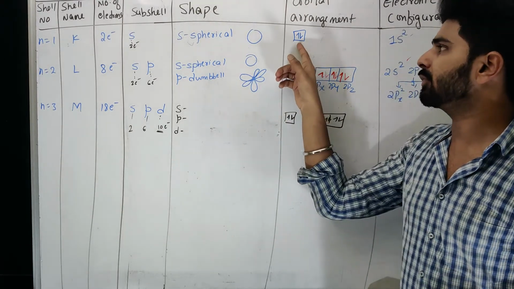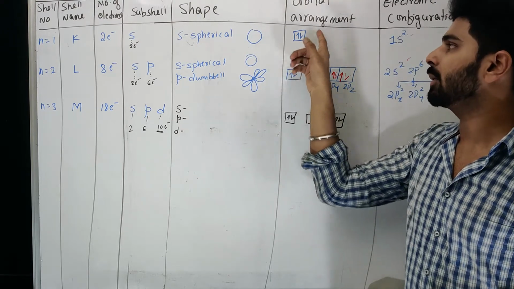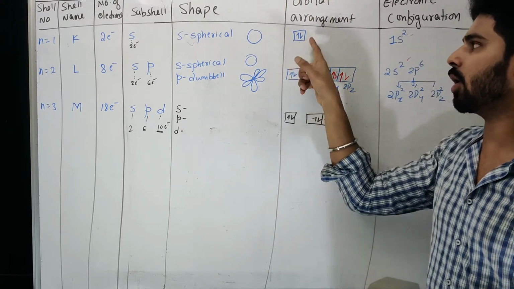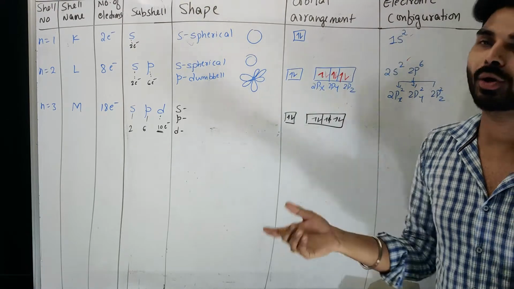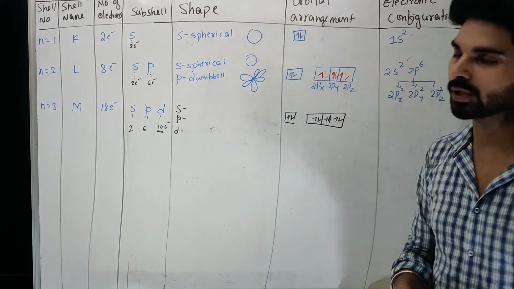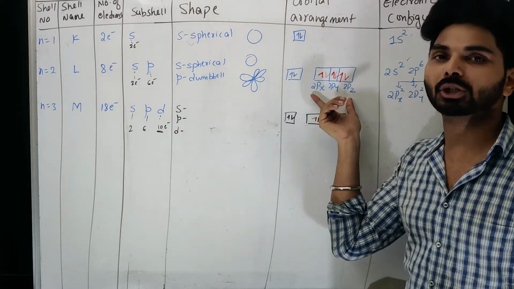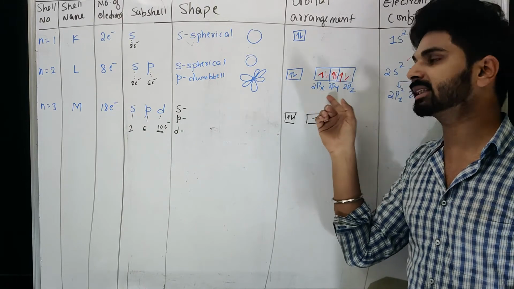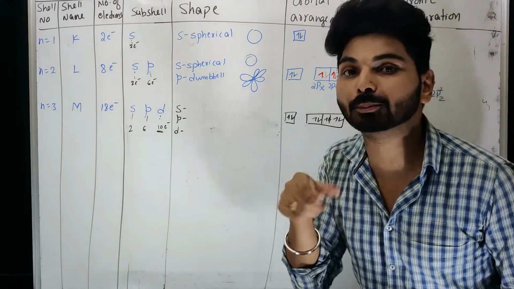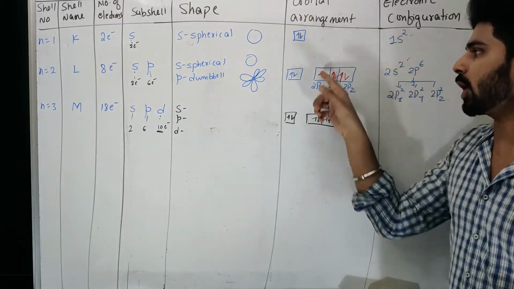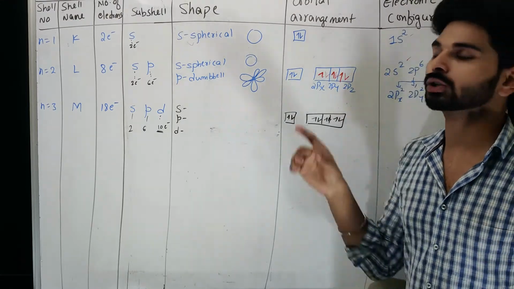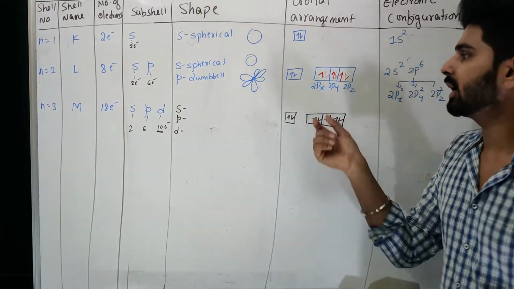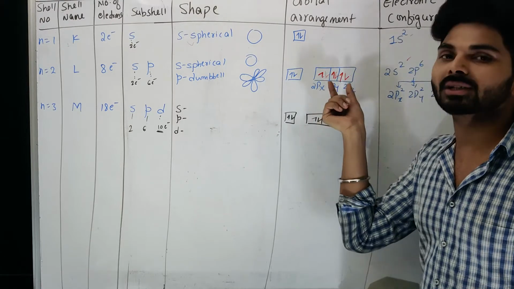Maybe not much difference you can see in the case of 1s, because for an s orbital or s subshell, both contain 2 electrons. But when I say p subshell, remember maximum 6 electrons can be filled in the p subshell, because subshell means all the 3 collectively. When I say p orbital, each box is considered an orbital.